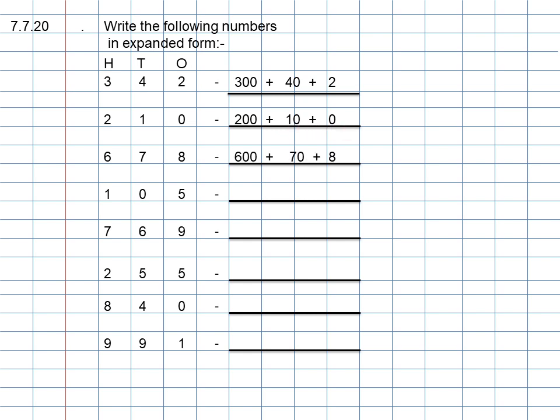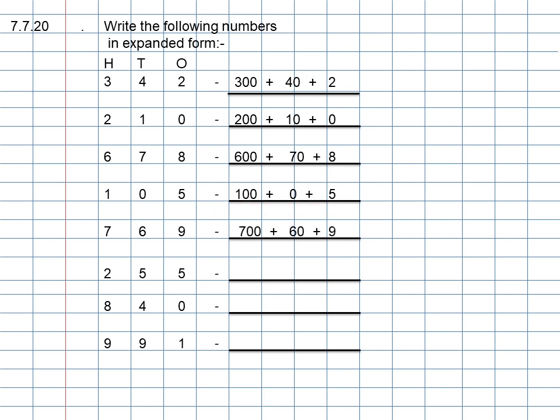The next number is 678. The expanded form of 678 is 600 plus 70 plus 8. I repeat, 600 plus 70 plus 8. The next number is 105. The expanded form of 105 is 100 plus 0 plus 5. I repeat, 100 plus 0 plus 5.